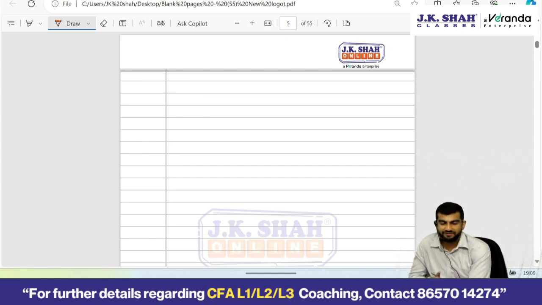Now talking about solvency ratios. Is solvency ratio a part of this chapter?